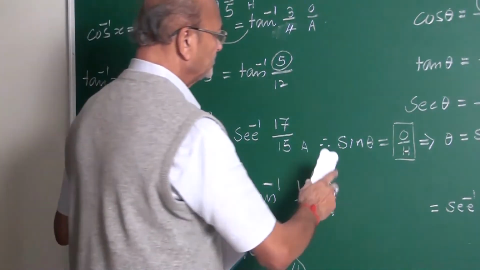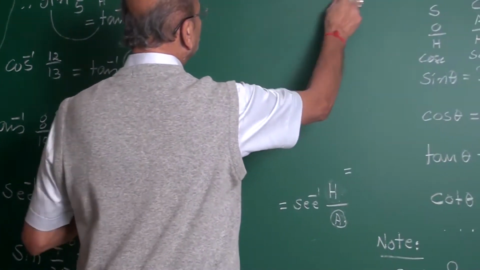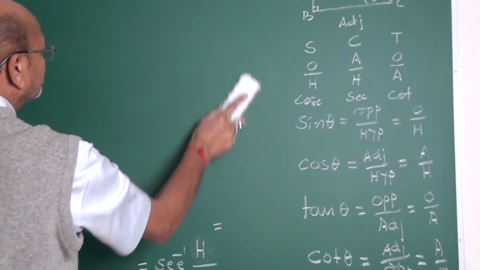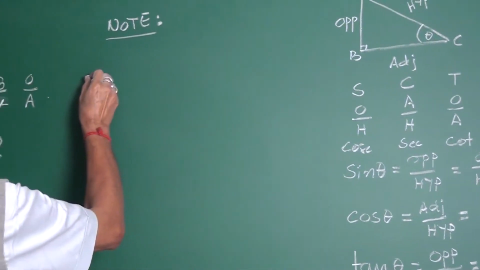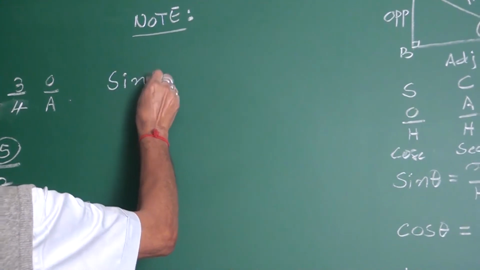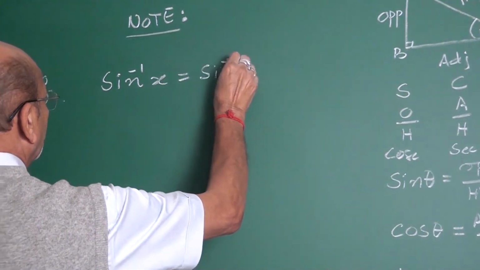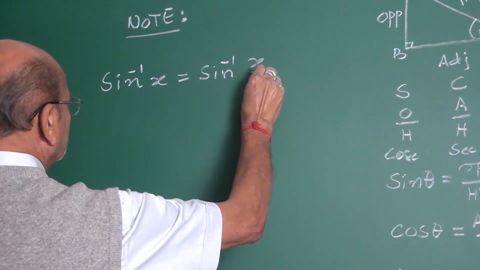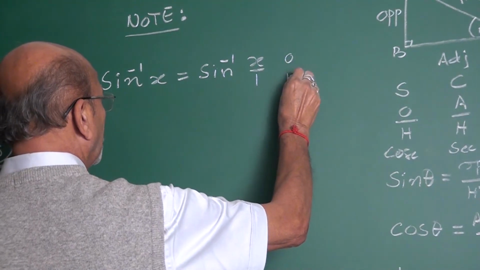Next, I am going to write in general. This is sine inverse x. I write this as what? Sine inverse x upon 1. What is this? Opposite side. Denominator is hypotenuse.